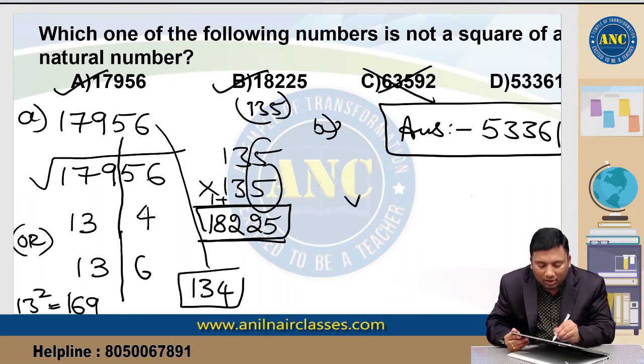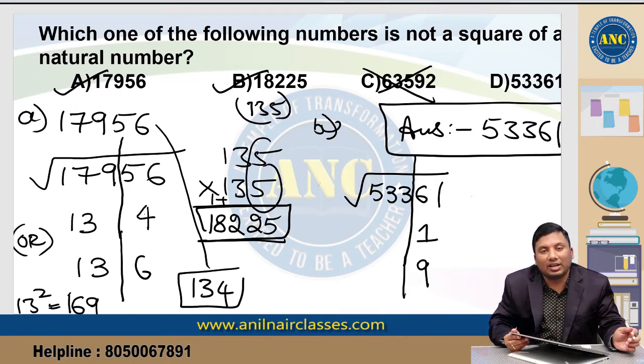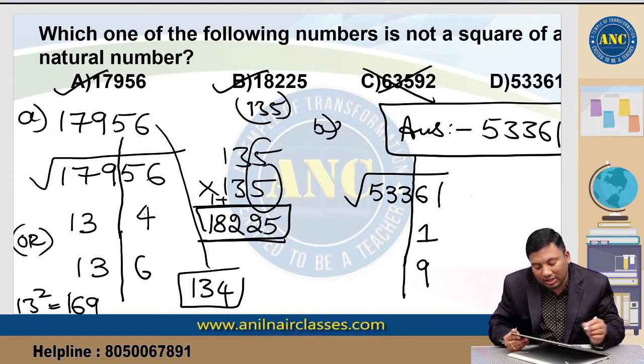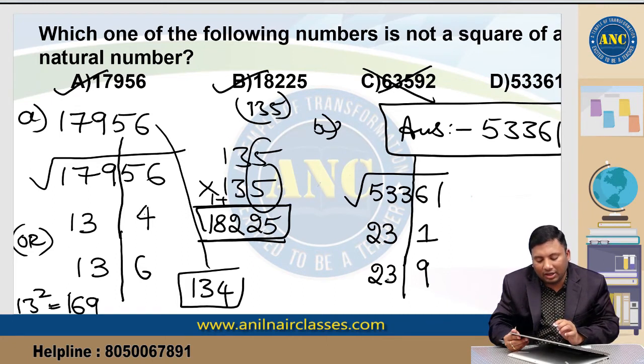If you want to solve it also, you can. Square root of 53361: keep a slash after 2 digits. 1 square is 1 and 9 square is 81. Then 533: 21 square is 441, 22 square is 484, 23 square is 529. So it is 231 or 239. You can check whether the digital sum is matching.